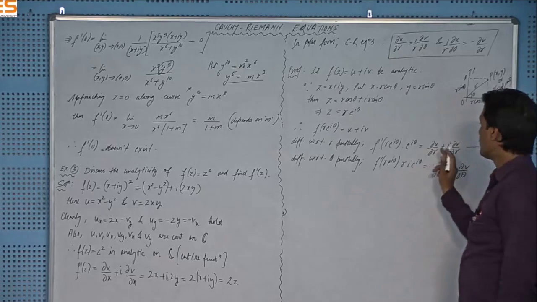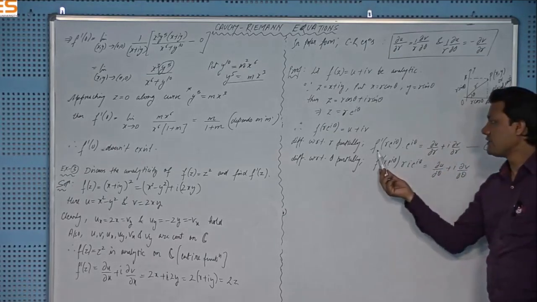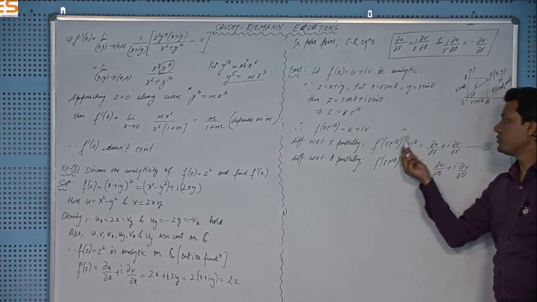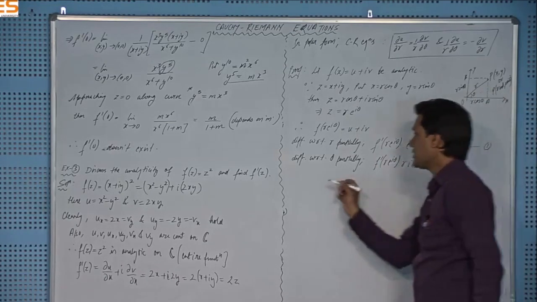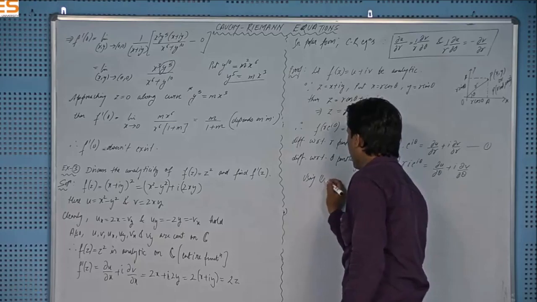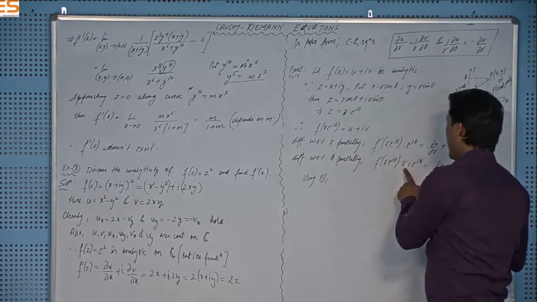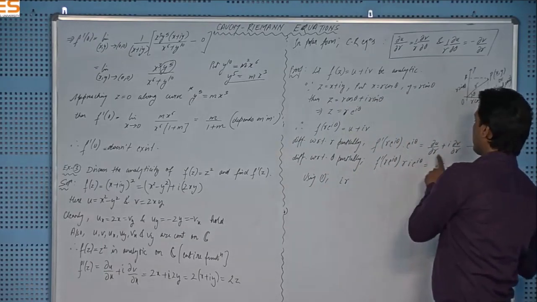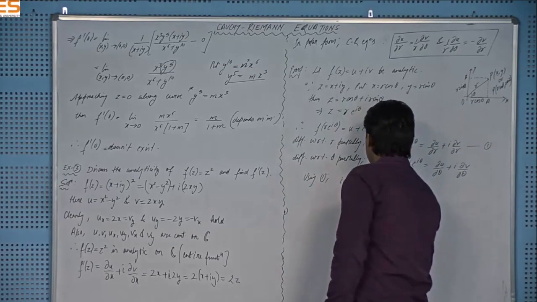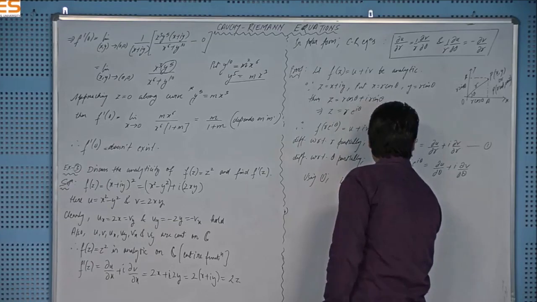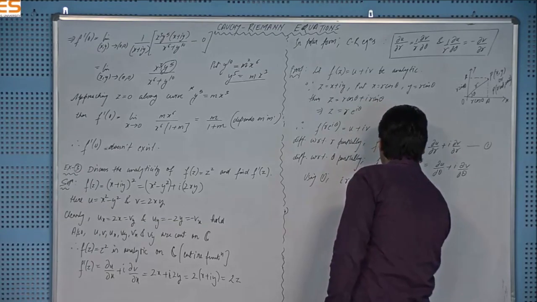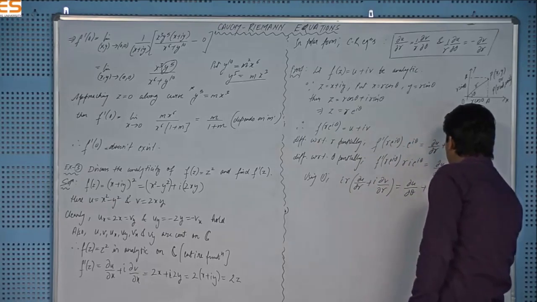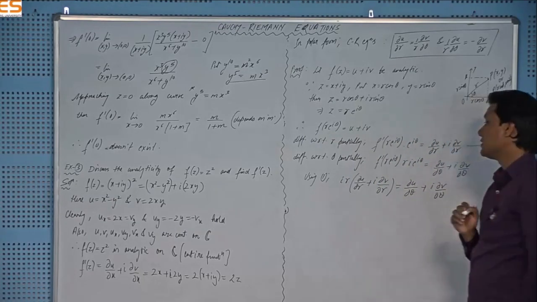Plugging in the value of f dash e to the power iota theta using equation number 1, here I will have r times iota r, and f dash e to the power iota theta is replaced by the value del u over del r plus iota del v over del r, equal to del u over del theta plus iota del v over del theta, right?